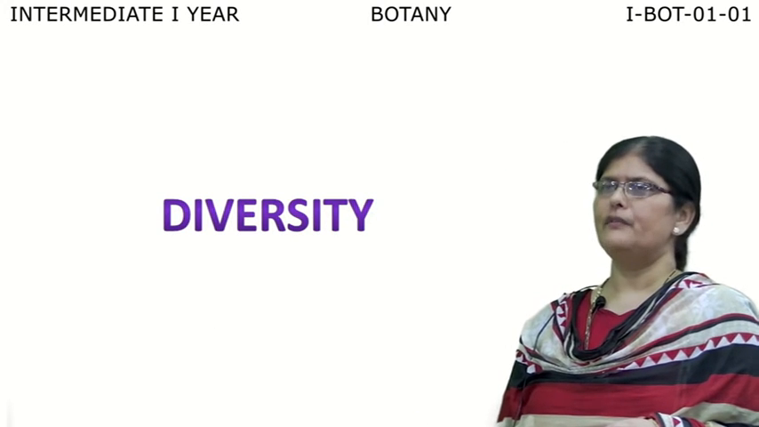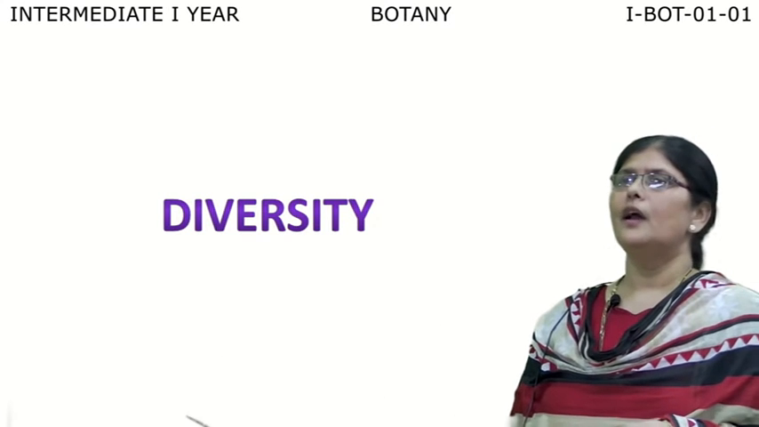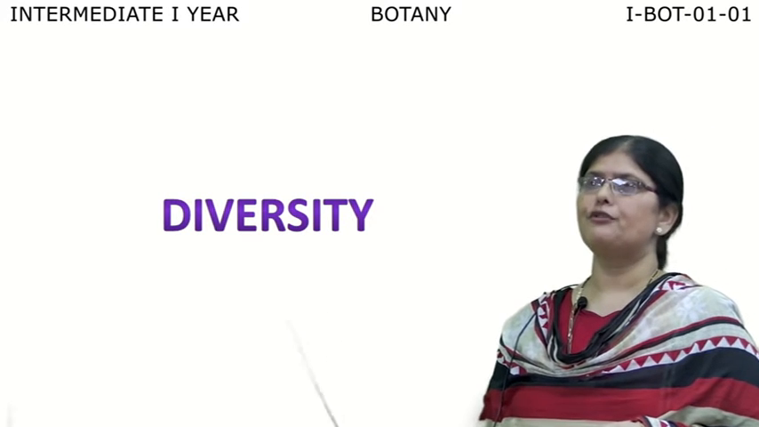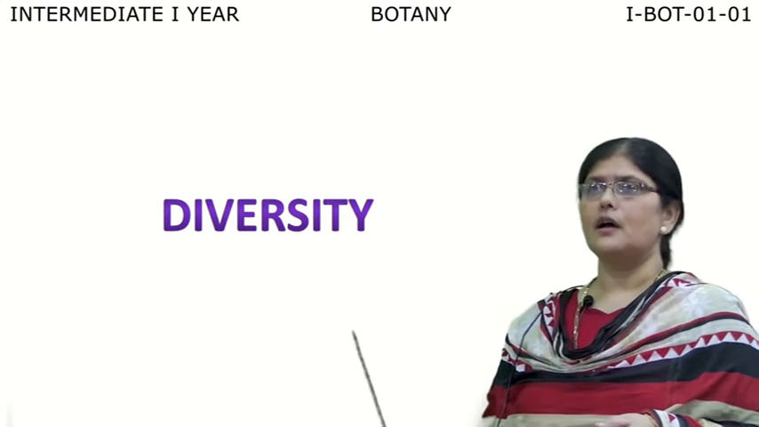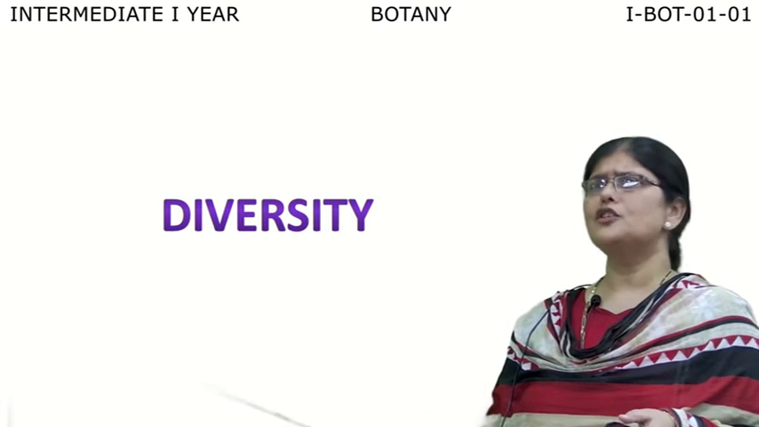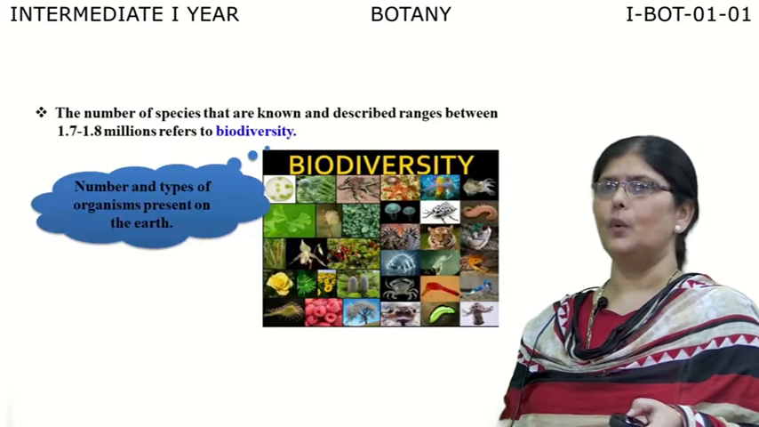Now, let us understand the diversity among the living organisms. In the previous part, we have learned the differentiation between the living and the non-living, and we have learned a few characteristic features of the living. Among the living organisms present surrounding us, there is a large amount of diversity. So, let us understand the diversity of the living world.